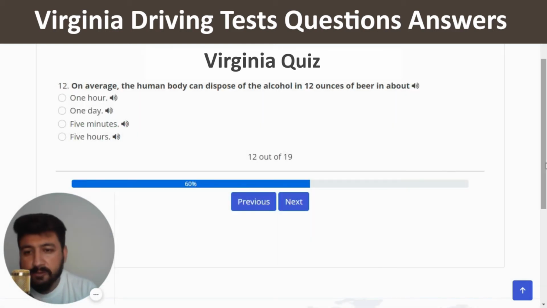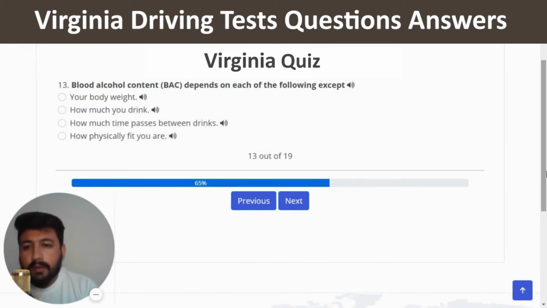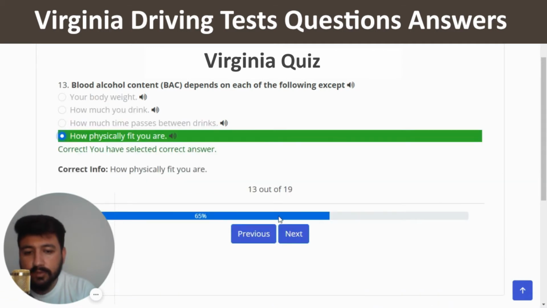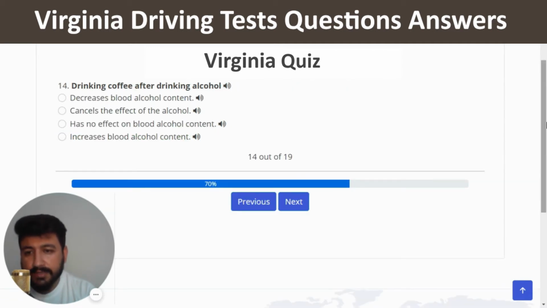Next. On average, the human body can dispose of the alcohol in 12 ounces of beer in about, the right answer is 1 hour. Next. Blood alcohol content, BAC, depends on each of the following except, the right answer is how physically fit you are. So let's click on the last option. Correct. The 14th question is, drinking coffee after drinking alcohol. The right answer to this question is, has no effect on blood alcohol content.